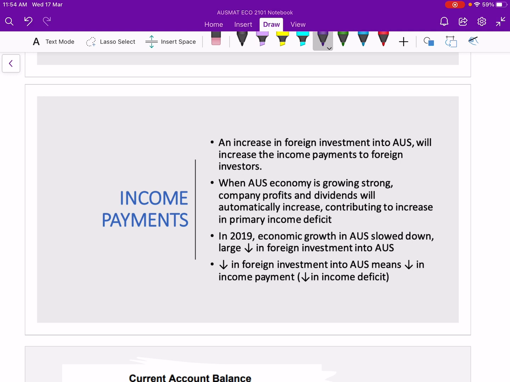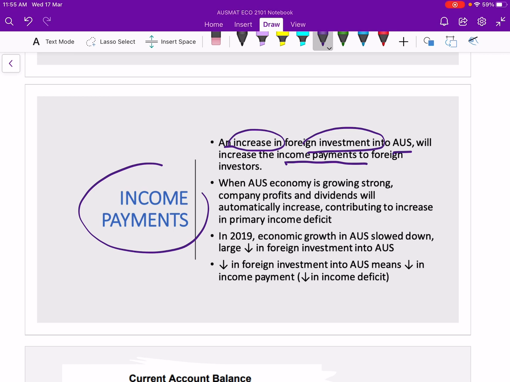Income payment basically means how much Australia has paid out to its investors. Now keep in mind that there is a lot of investment inflow into Australia, and Australia has been depending on the investments done by overseas investors, right? So in other words, Australia relies a lot on investment inflow. So if there is an increase in foreign investment inflow into Australia, your income payment as a result is going to increase. If there is more investment, you have to pay back more interest. So in other words, Australian income payments depend very much on how much foreign investment inflow there is.